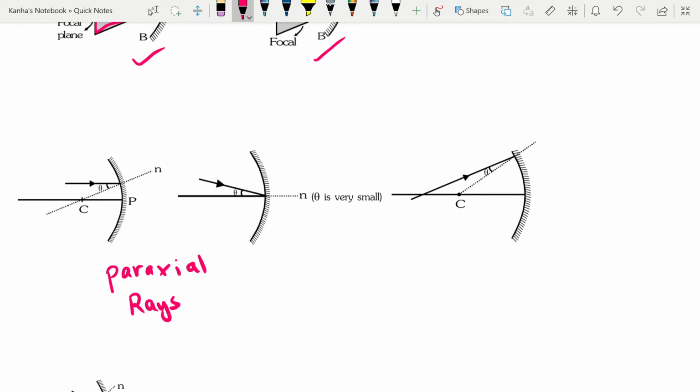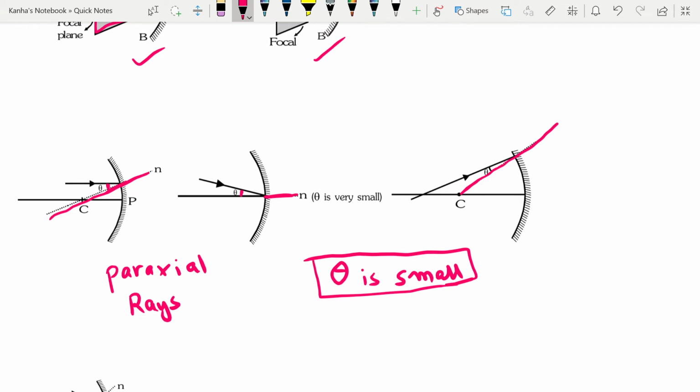At the point of incidence, here the normal is in this direction, and this makes a very small angle with it. Similarly, if this is the normal, then it makes a very small angle. Here also it's making a very small angle with the normal. So theta is small. This is the definition of a paraxial ray.